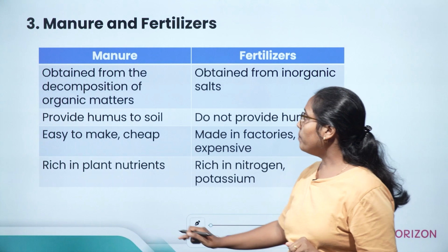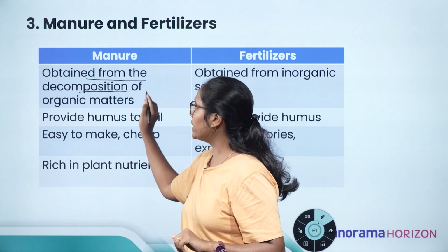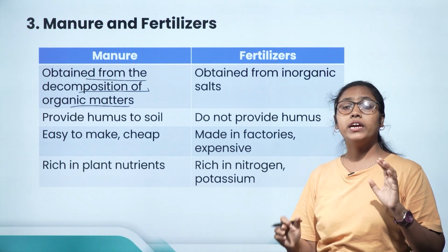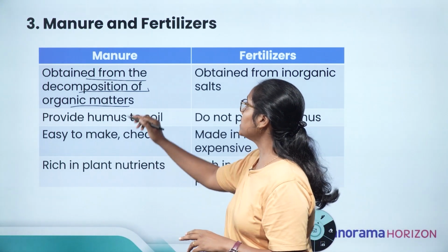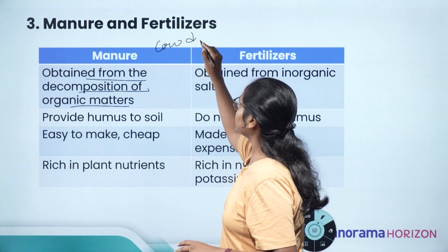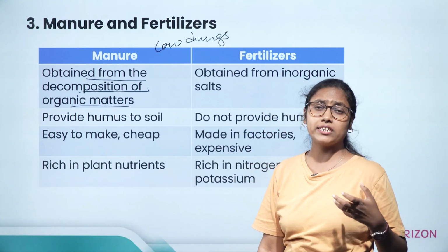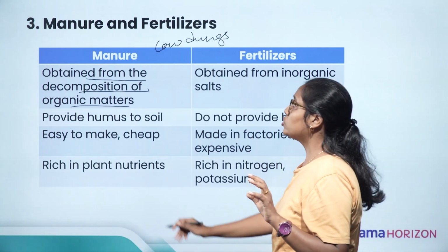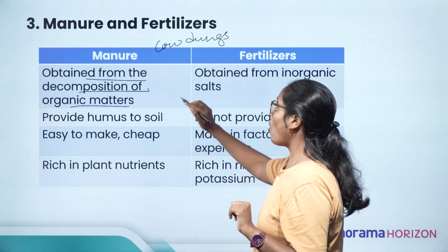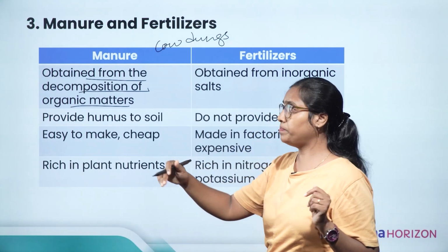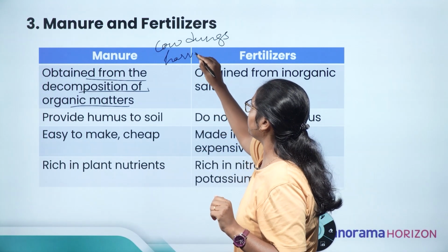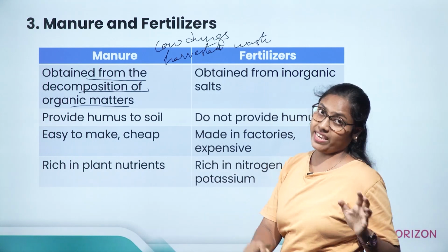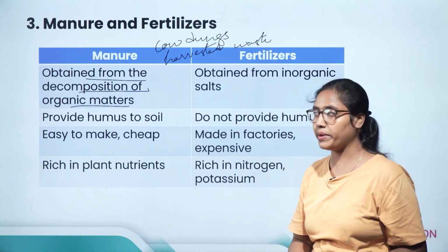If you see here, manures are obtained from decomposition of organic matters, means from cow dung. Cow dung is an organic matter. Organic matter means any matter that is obtained from a living organism. So manure is either obtained from cow dung or from harvested waste. When a plant is harvested, we get a lot of waste. So that waste can also be used for making manure.